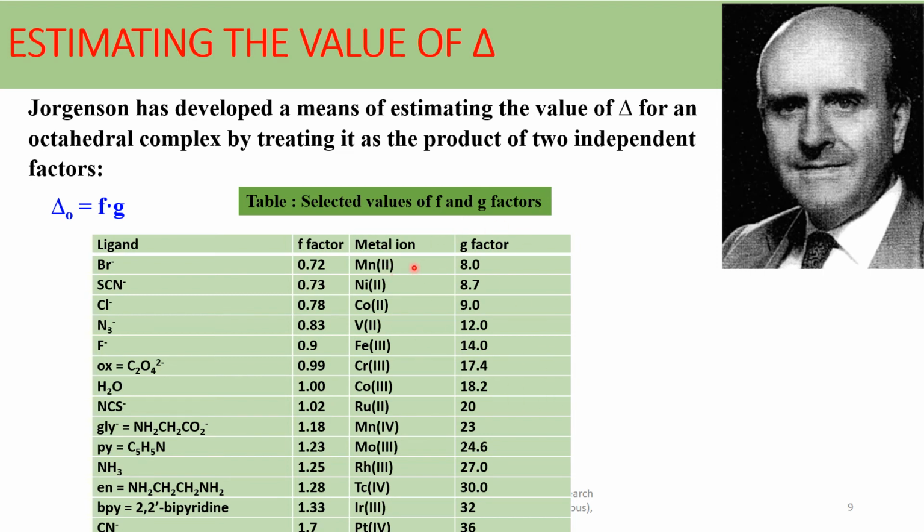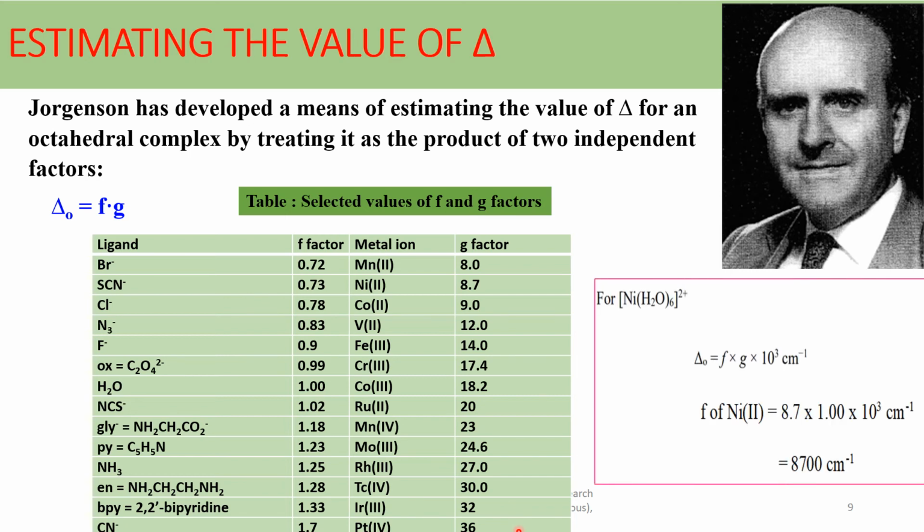For manganese 2+, 8; nickel 2+, 8.7; cobalt 2+, 9; vanadium 2+, 12; iron 3+, 14; chromium 3+, 17.4; cobalt 3+, 18.2; ruthenium 2+, 20; manganese 4+, 23; molybdenum 3+, 24.6; rhodium 3+, 27; technetium 4+, 30; iridium 3+, 32; platinum 4+, 36. And here you can see an example for the nickel hexaaqua complex.